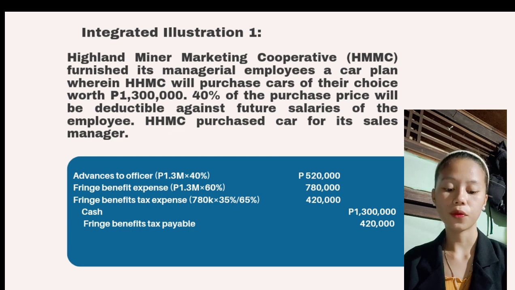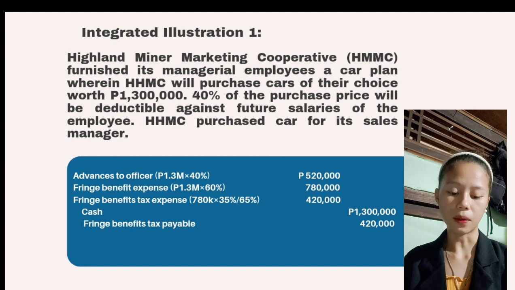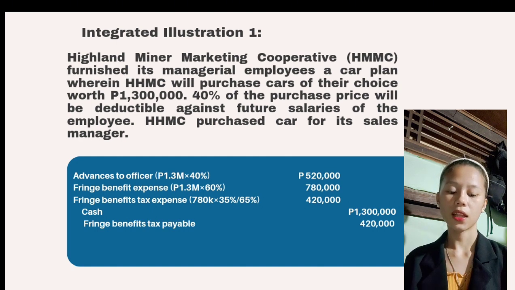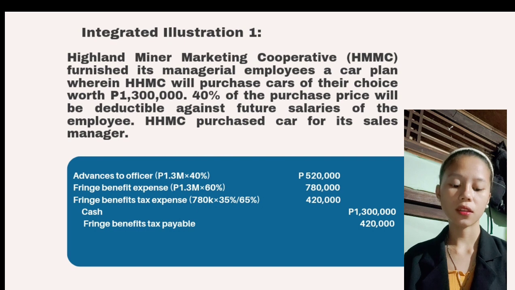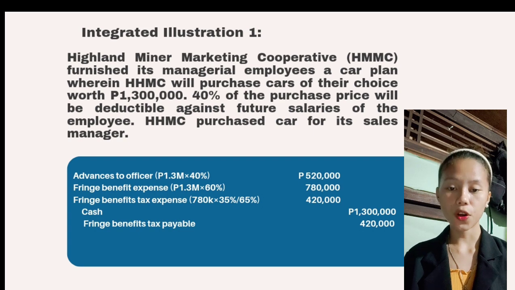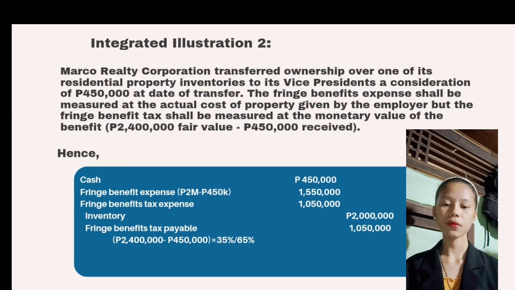To get that 420,000 pesos is 780,000 pesos times 35% divided by 65%. Then cash is 1,300,000 pesos and fringe benefit tax payable is 420,000.